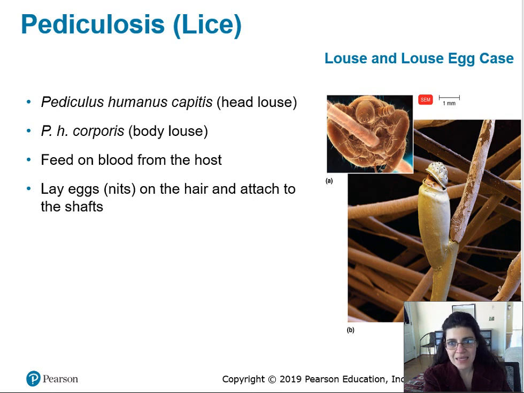Less commonly, but possible, is contact via fomites, in this case clothes, hats, caps, coats, anything that somebody is wearing that is shared with other people, combs, brushes, towels, lying on a bed or a pillow that somebody who had lice laid on before, stuffed animals, all this could increase the chance of transmission of lice.